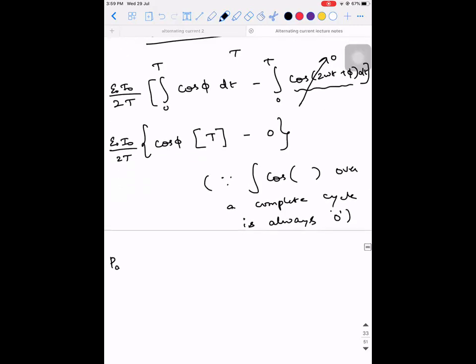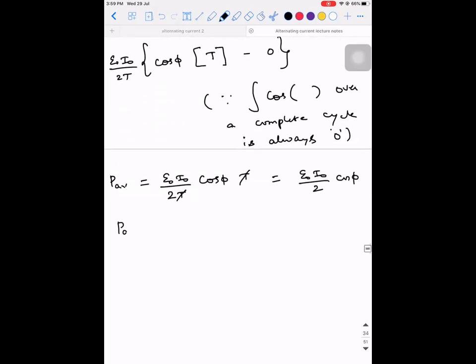So P average will be equal to E naught I naught divided by 2T into cos phi multiplied with T. So this T and T will get cancelled. So E naught I naught by 2 into cos phi. Okay. Can I write E naught I naught by 2 as E naught by root 2 into I naught by root 2 into cos phi?